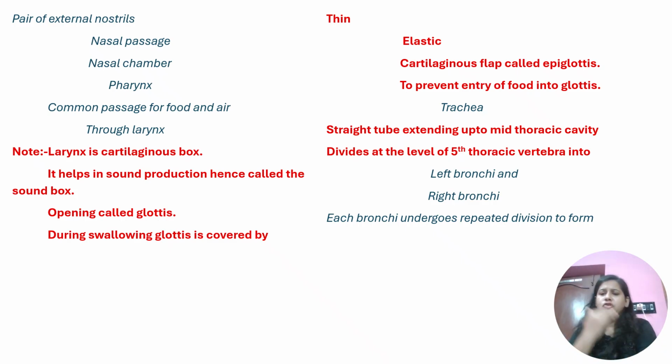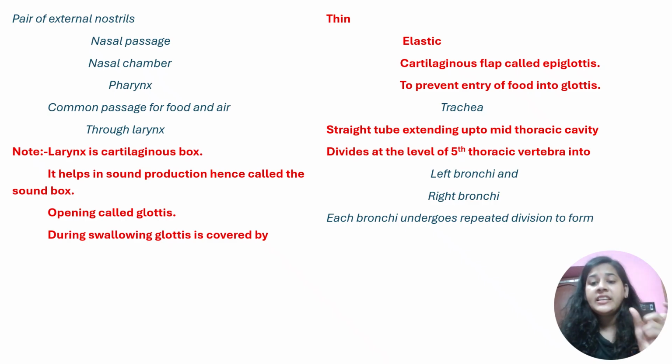Okay, so we had come to larynx. We were doing the course: pair of external nostrils, nasal passage, nasal chamber, pharynx, through larynx. Now what comes next? We have trachea. Everyone is aware of trachea. What is trachea? Trachea is a straight tube through which the air goes into the lungs.